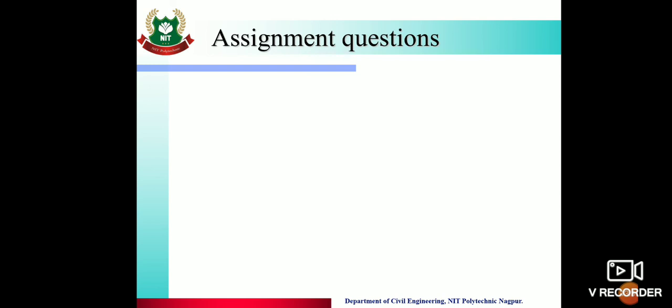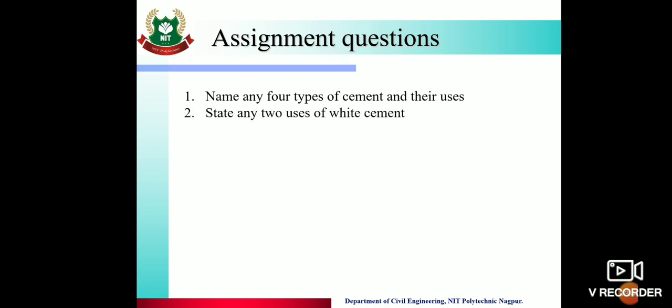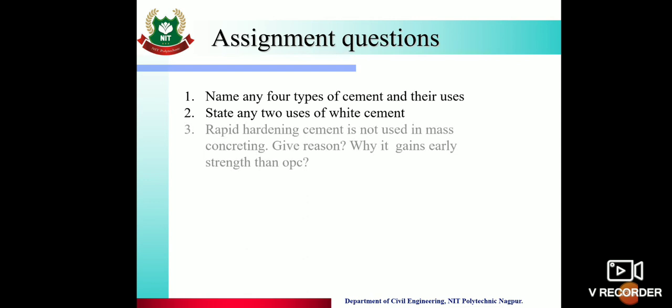So these were the types of cement. So assignment questions. Name any 4 types of cement and their uses. State any 2 uses of white cement. Then rapid hardening cement is not used in mass concreting. Give reason why it gains early strength than ordinary Portland cement.